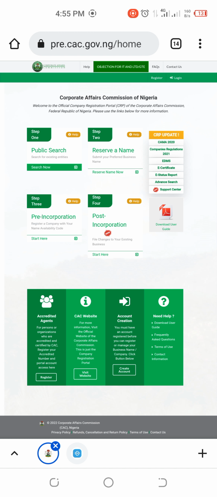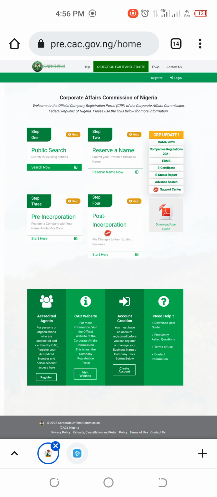When I say company registration, I mean private company limited by shares, private company limited by guarantee, public company limited by shares, public unlimited company. We have also public company limited by guarantee. We also have incorporated trustees. When I say incorporated trustees, it means like NGO registration, foundation registration, church registration, mosque registration, club registration, association registration. All that fall into NGO.